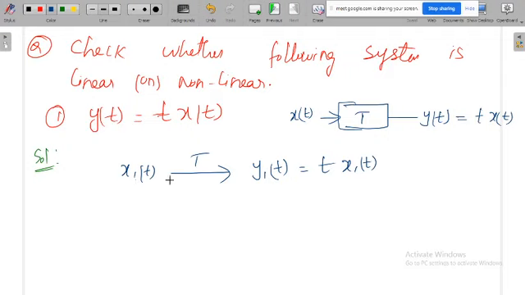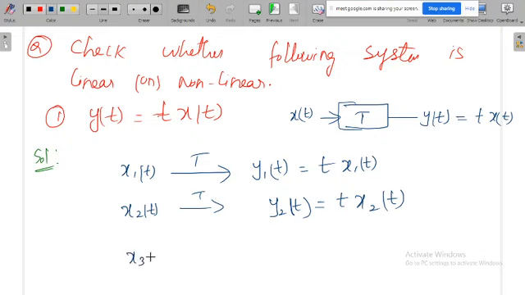It's very simple: wherever x of t is there, replace it with x1 of t. Again, if you give input x2 of t, the output will be y2 of t, that is t into x2 of t. So now I am going to give the new input, x3 of t.